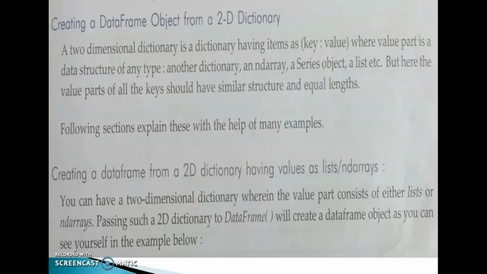First one, creating a data frame from a 2D dictionary having values as list or ND arrays. You can have a two-dimensional dictionary wherein the value part consists of either list or ND arrays. Passing such a 2D dictionary to data frame will create a data frame object, as you can see in the example below. Check this example.